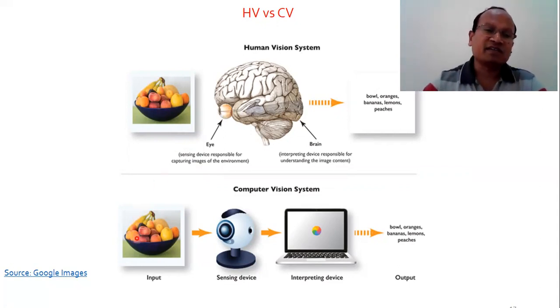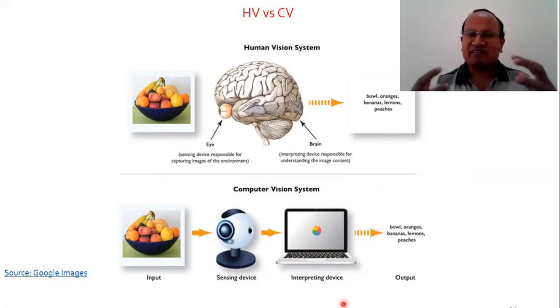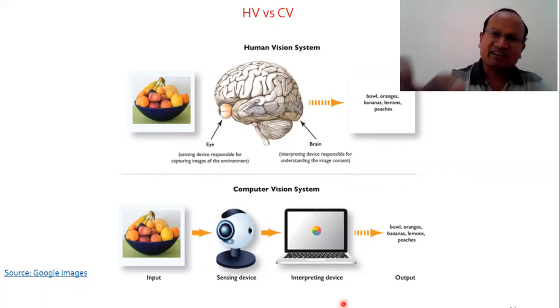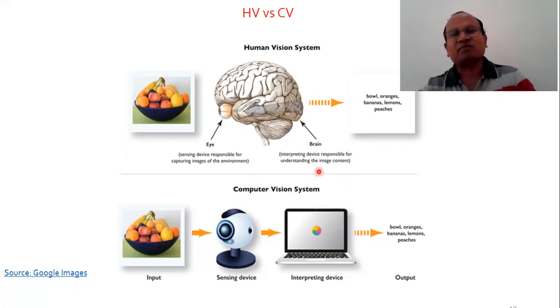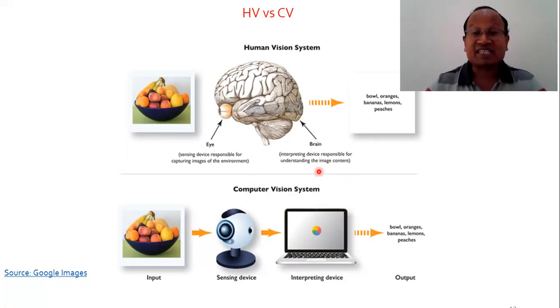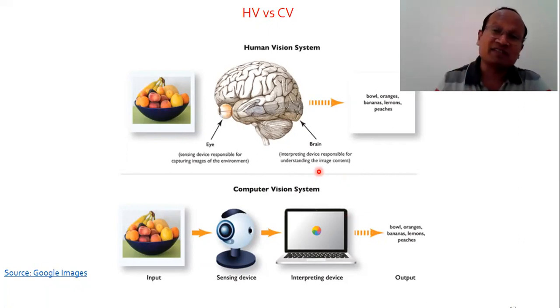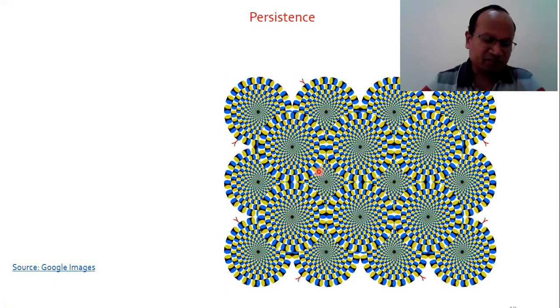Similarly, in computer vision, the same object goes through a sensor. The sensor is replacing the human eye. Then the computer is our brain, right? Artificial intelligence, machine learning, and other computer algorithms act as a brain that helps to interpret and understand what this object is. So there is a lot of similarity. The computer vision exploits the capabilities of human vision, and performs the task even faster and more efficiently as compared to human vision.